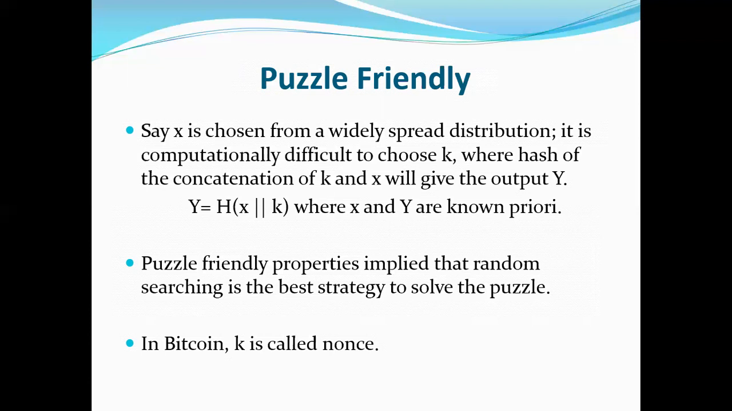Suppose you have an output value y, and you choose a random value k from a wide distribution, it is infeasible to find a value x such that the hash of the concatenation of k and x will give the output y. In Bitcoin, this k is called the nonce value. And the puzzle friendly property implies that random searching is the best strategy to solve the puzzle.